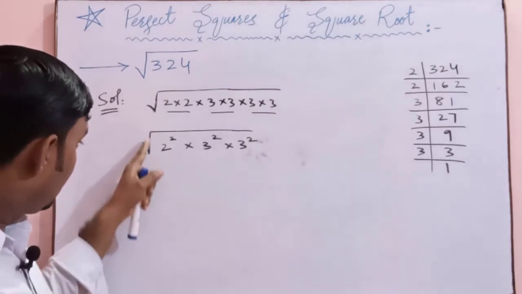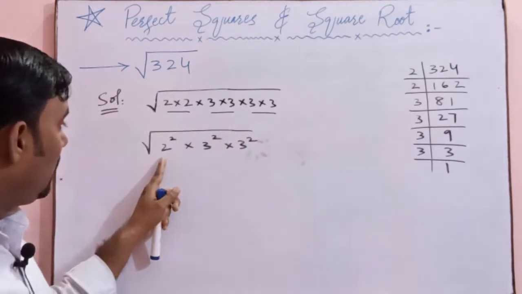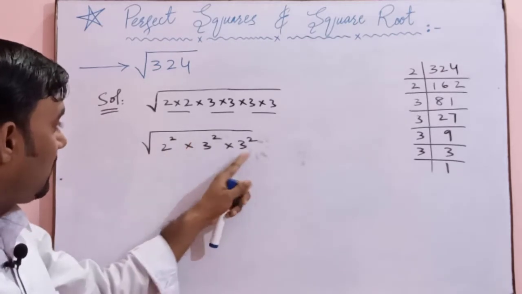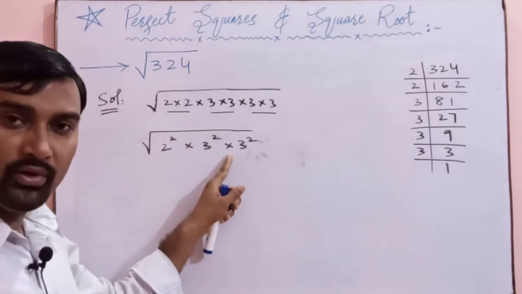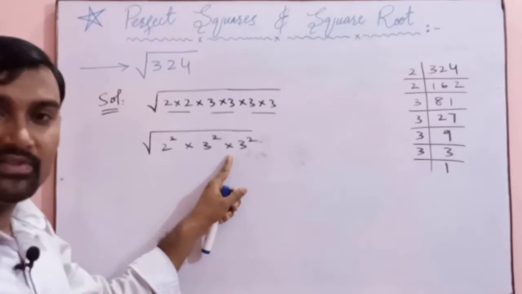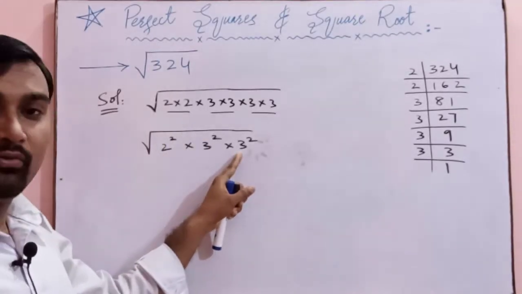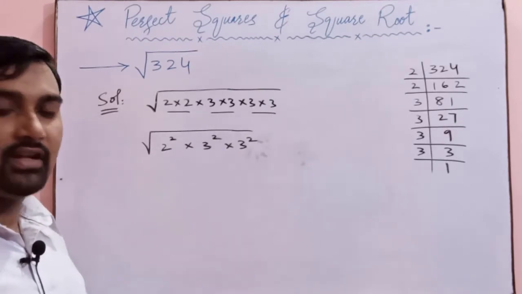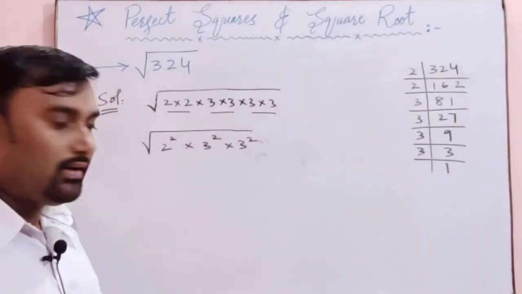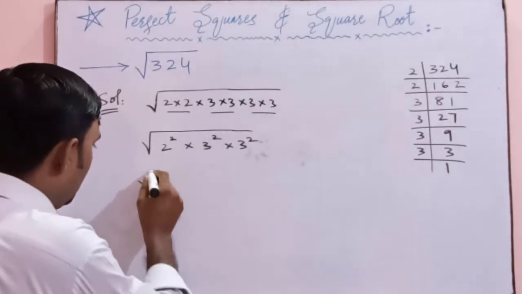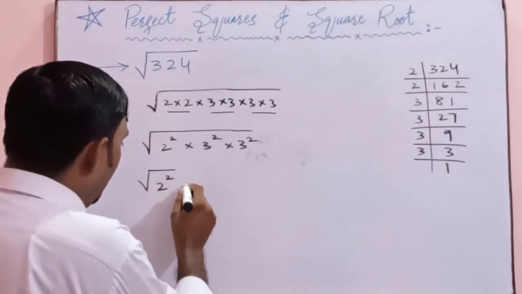So you can apply the square root on every square number, because all these square numbers are multiplied over here. In case of multiplication and division, we can apply the square root on every number within the square root. But in case of addition and subtraction, we cannot apply the square root on every number. So I will apply the square root on every number.